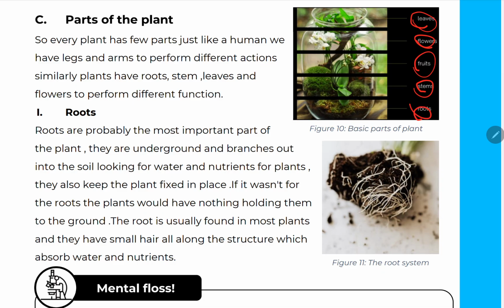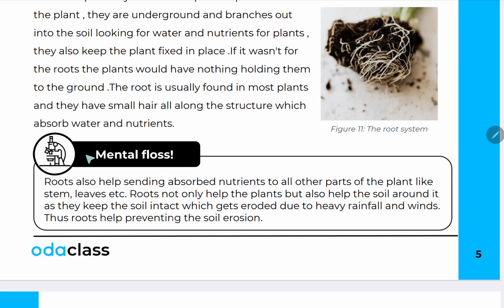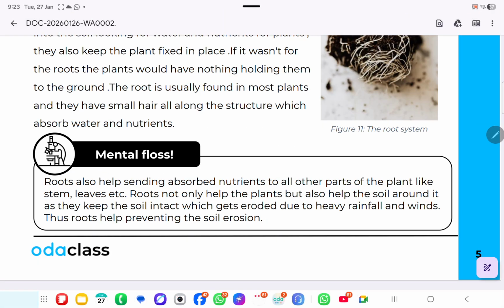Here see, this is the figure of the root system. See how the roots are coming out. Means not coming out underground. See, these are small hairs going like this. See, so much squishy. See, this is the dental floss.